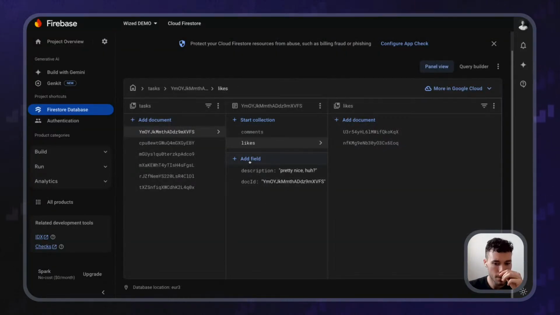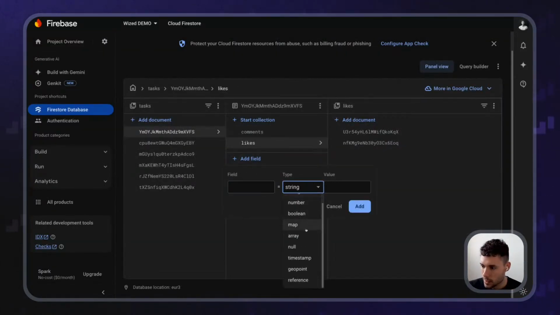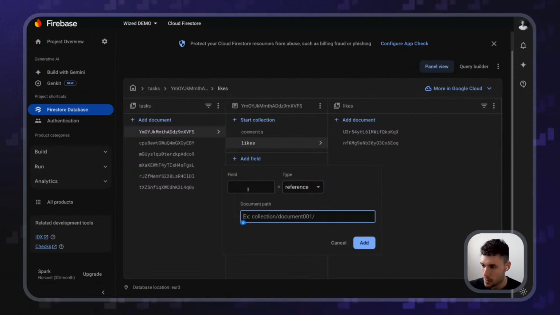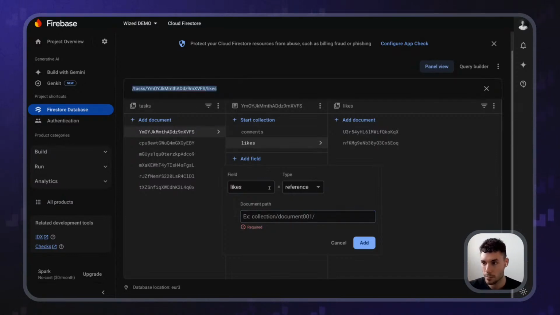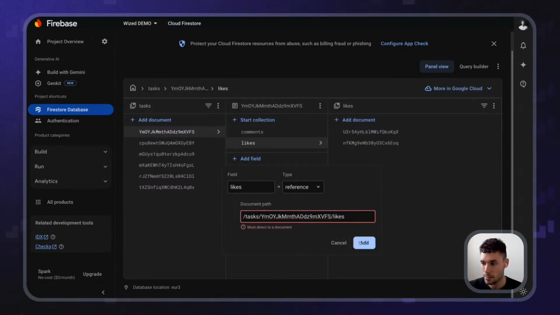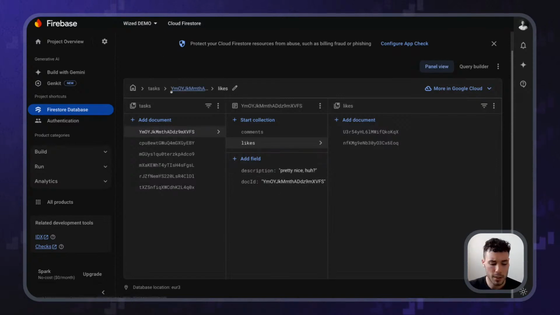Let me try something, because here I'm going to do reference document path. Now, likes. Hold on. No, the reference is only for specific documents.